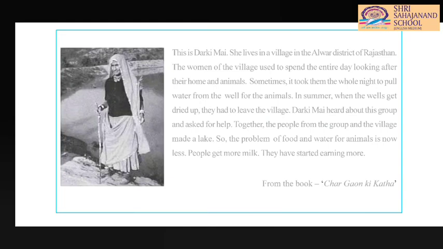Make sure that you do not waste water in any case, and if someone else is wasting water, you can stop them. Okay, is it clear, beta? This particular article or paragraph is taken from the book चार गांव की कथा. There is one book titled चार गांव की कथा, and this paragraph has been taken from it.